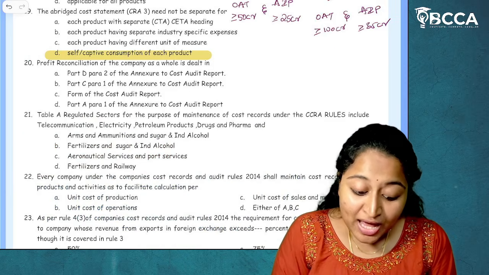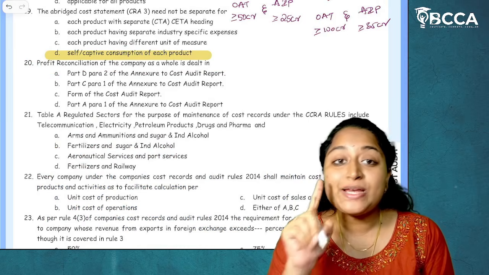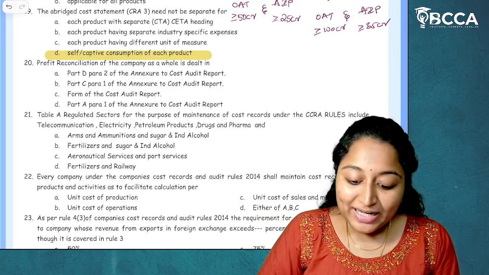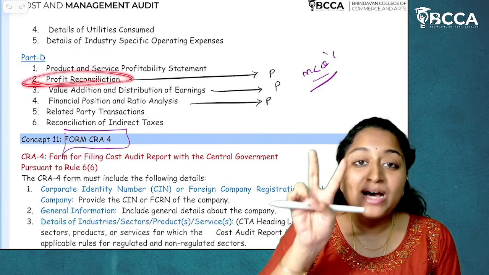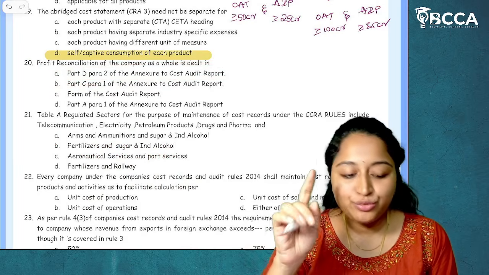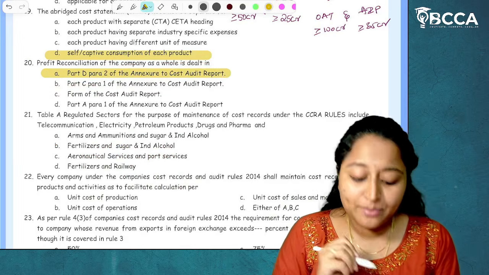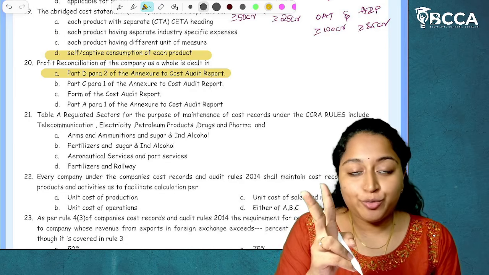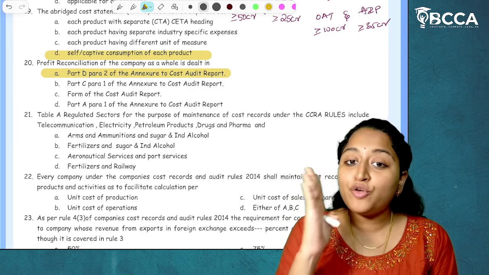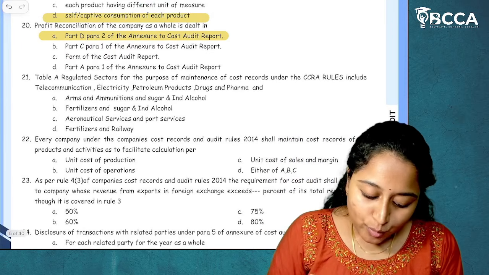Now, what is the question? Profit reconciliation of the company is dealt in which para of which part? Part D is okay. But in Part D, it is covered under para 2. That is important. Part D, para 2 of the annexure to the cost audit report. This you have to remember clearly. Para 2, profit reconciliation. Para 3, value addition and distribution of earnings. And para 4, financial position and ratio analysis. I hope it's clear. Next, moving on to 21.